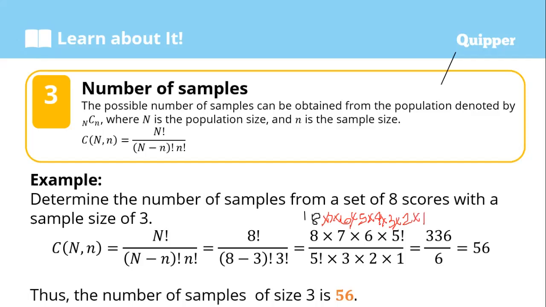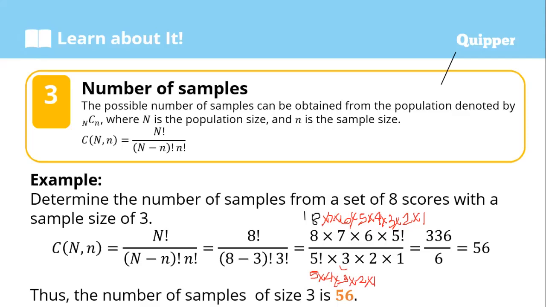That is 8 factorial, multiplied down to 1. And then the denominator, 8 minus 3 is 5 factorial. If we expand 8 minus 3, it is 5 factorial, so 5 times 4 times 3 times 2 times 1.